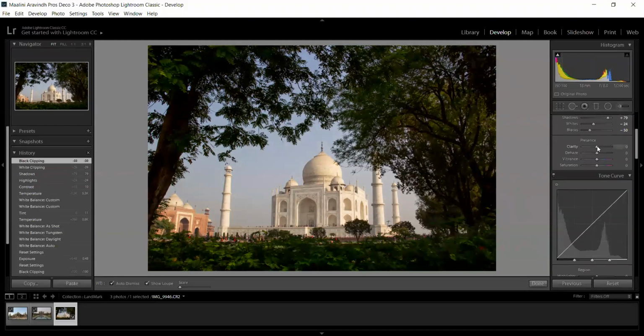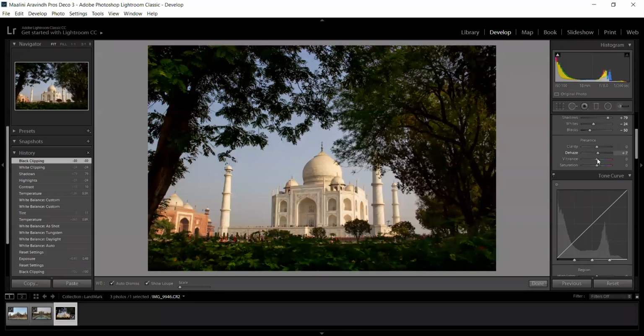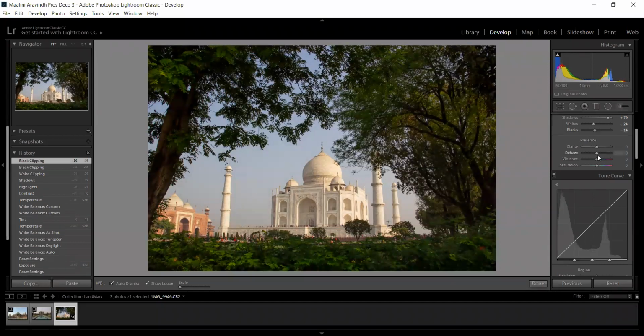And the next thing is clarity. If you want to adjust some clarity, you can adjust it. Here, I'm not going to make any change. There is a setting called dehaze. If there is any haze in the image, you can adjust it. Then you can add vibrance if you need. Then there is saturation, and there is a tone curve.